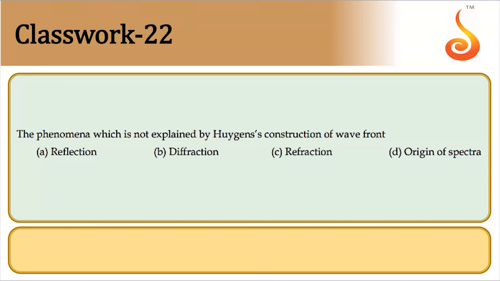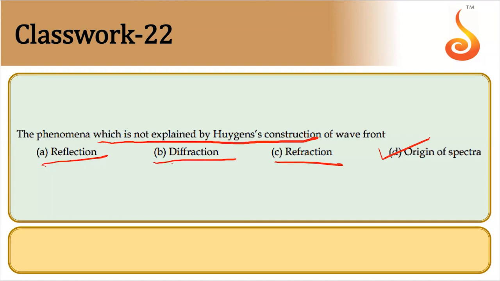So what they are asking is which cannot be explained by Huygens construction. You can explain reflection, you can explain refraction, you have derivations for them. Diffraction also can be explained only on the basis of Huygens principle. So the one which cannot be explained is the origin of spectrum. For this, you need quantum theory of radiation. So we make use of Planck's quantum theory. We explain the origin of spectrum.